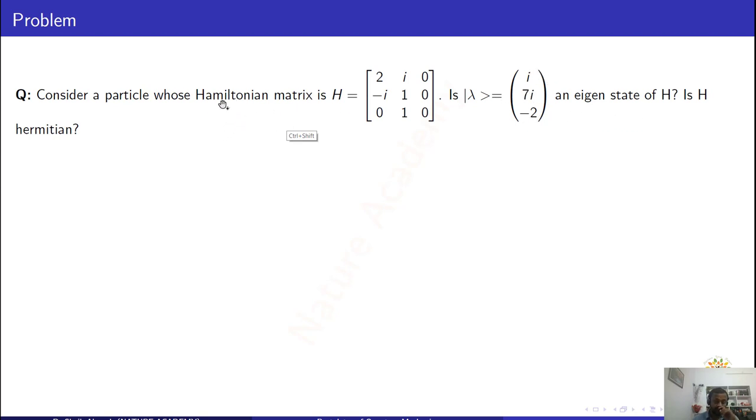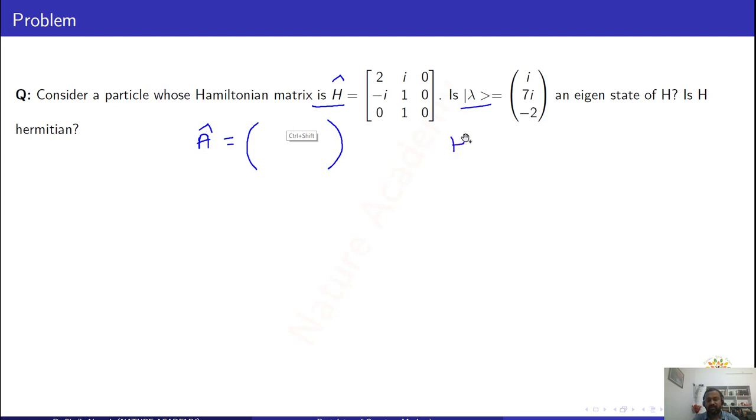H is Hermitian. Till now we thought that any measurable quantity can be represented with an operator. For example, the operators are position, momentum, energy, kinetic energy. We can also write any operator in matrix form. As an example, here the matrix is given like this. H is a Hermitian operator here, a Hamiltonian operator given in the form of a matrix. You are asked to check whether the wave function lambda is an eigenstate or not.